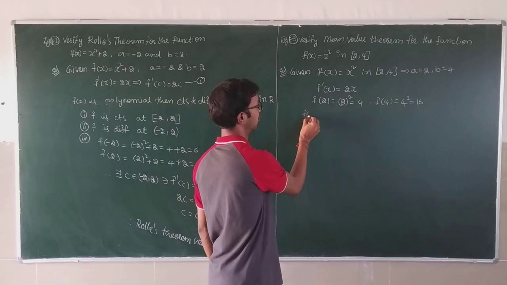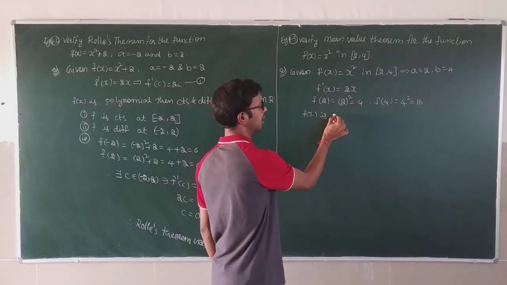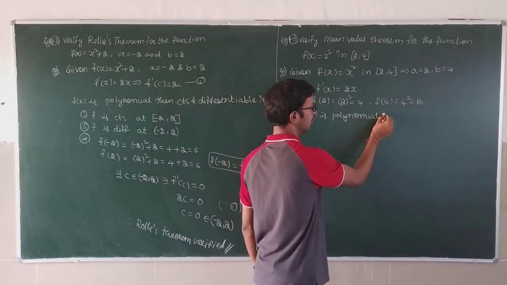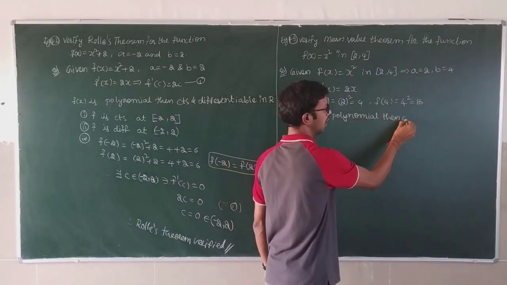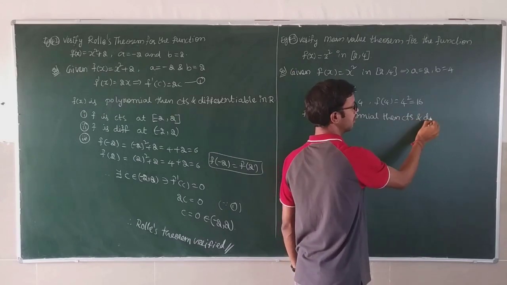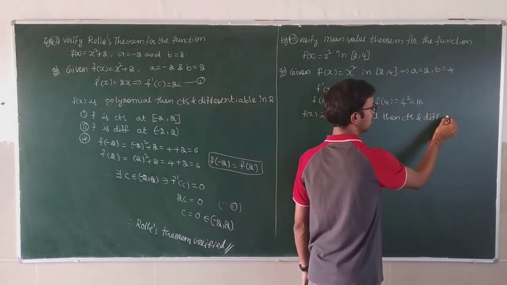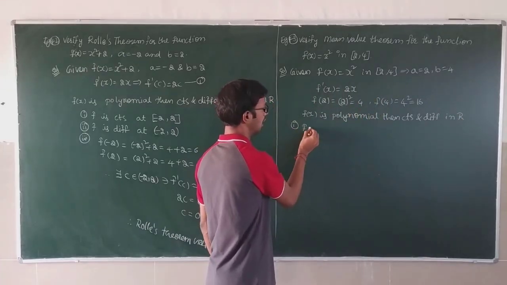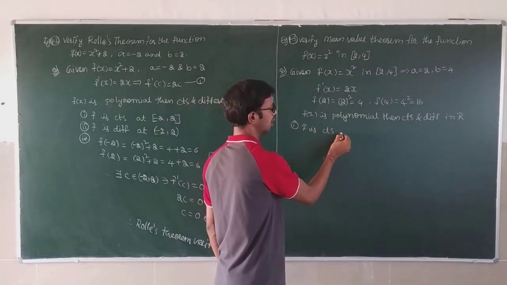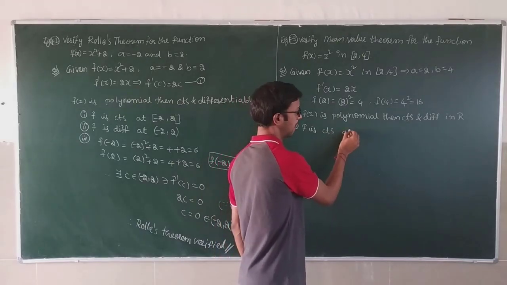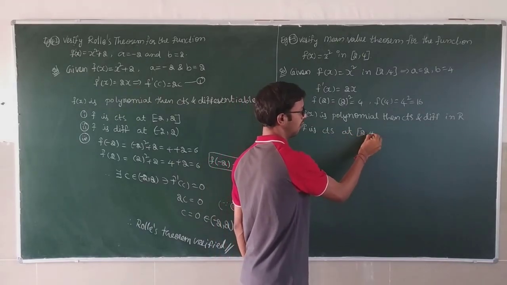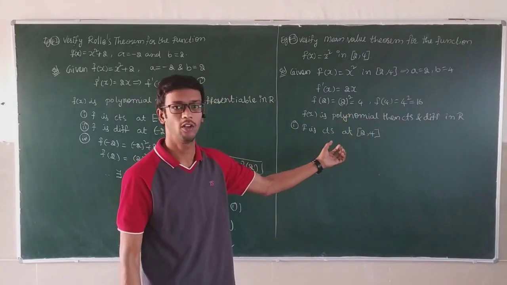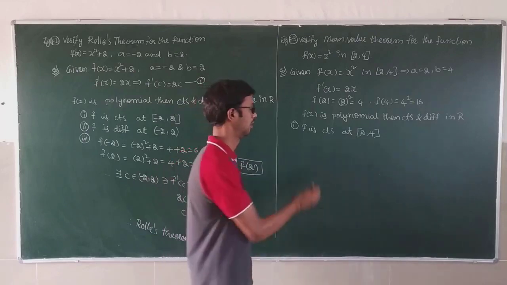I'll write f of x is a polynomial, then continuous and differentiable in capital R. First condition, f is continuous at the closed interval 2 comma 4. Why? Because it is continuous at every real number, so on a smaller interval also it will be continuous.